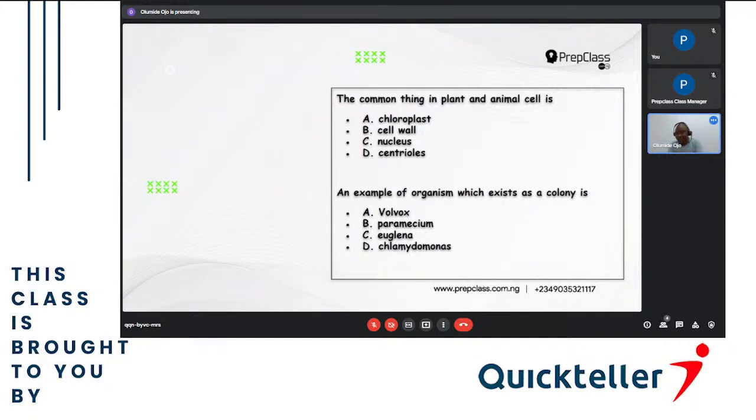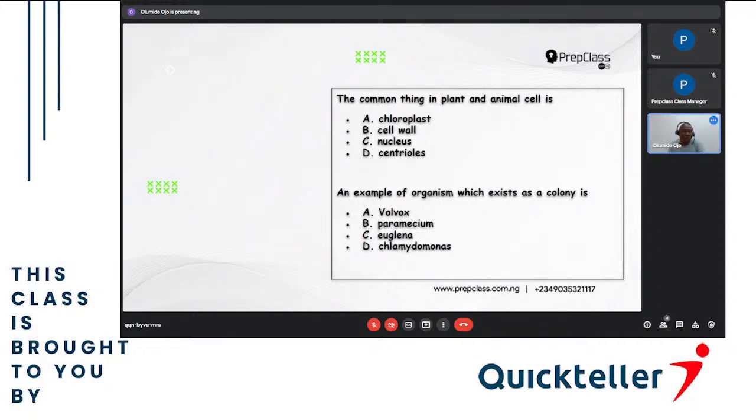So plant cells need the chloroplast, animal cells do not. Then the centrioles are present in the centrosomes, and they are organelles for cell division. Cell division with centrioles happens in animal cells, not in plant cells. So animal cells will need those centrioles.